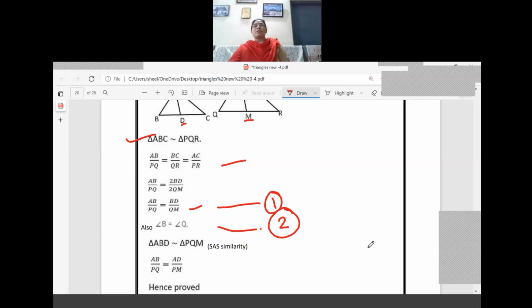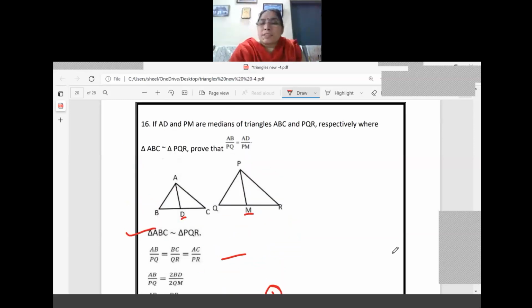In this question, triangle ABC similar to triangle PQR is given, and we have to bring that triangle ABD is similar to triangle PQM. Right. In the previous question, that part was given, and we brought that triangle PQC is similar to triangle PQR.